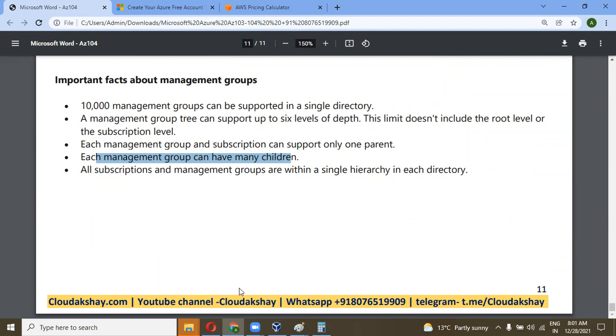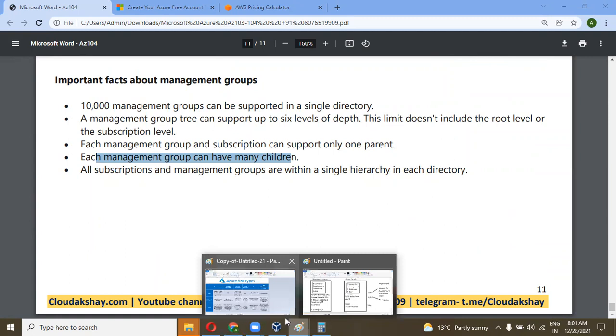Let's go through the diagram for the Azure VM types.